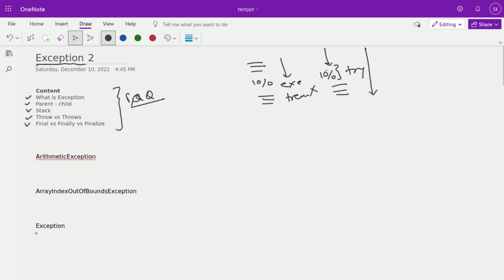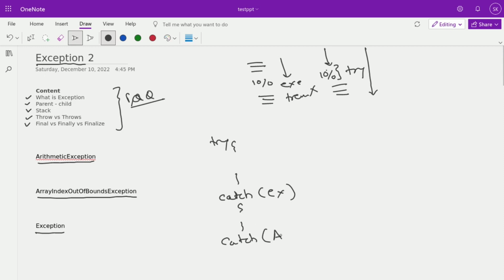The Exception class is the parent of everyone. For example, the parent of ArithmeticException is Exception, and the parent of ArrayIndexOutOfBoundsException is also Exception. But while writing code, suppose you write a try block, and first you write a catch block with Exception, and after that a catch block for ArrayIndexOutOfBoundsException, and another one for ArithmeticException. In that case, what happens?